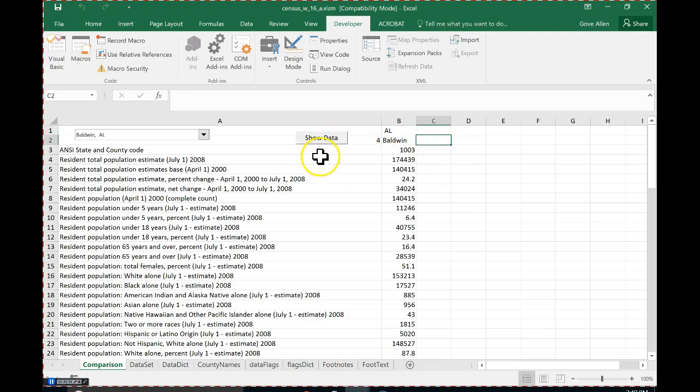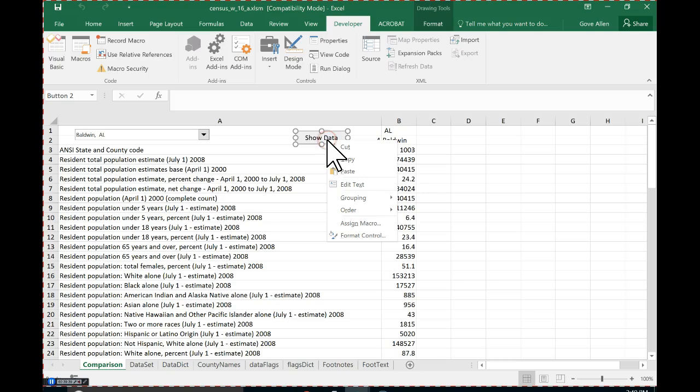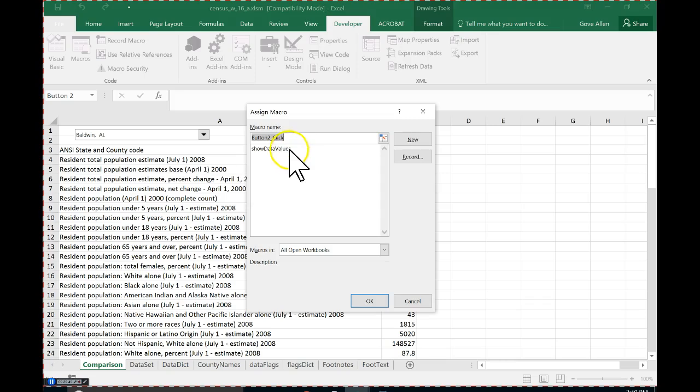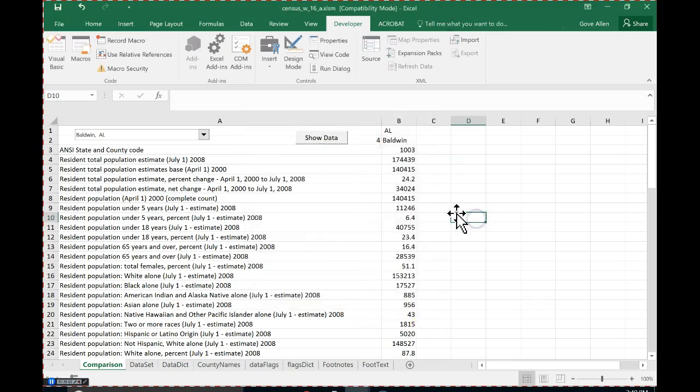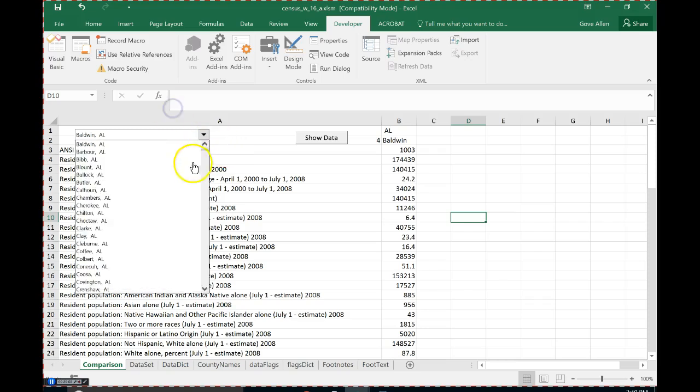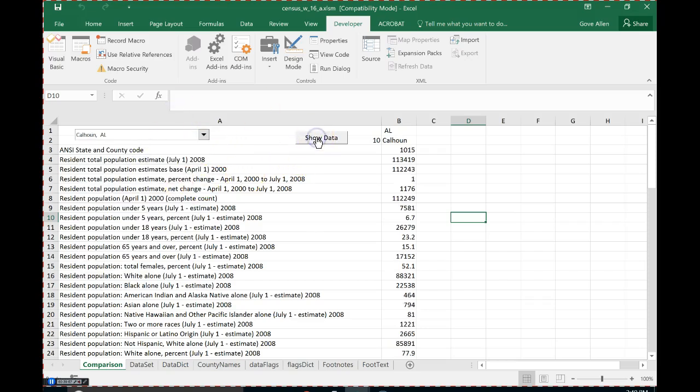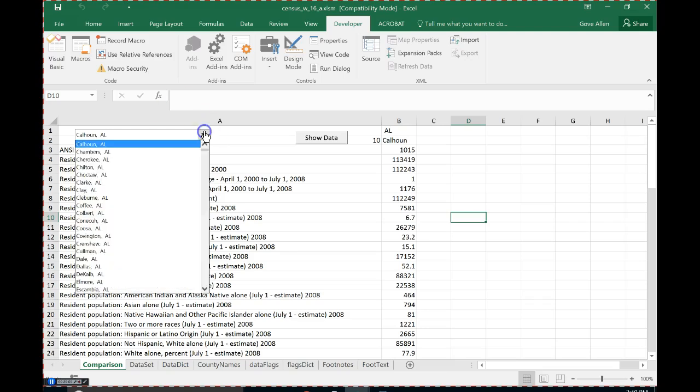It's probably time to hook that code up to our button. So let's hook the code up to the button so you can play with it, and then I'll go back to the code for those of you that are still putting that code in place. Here's how I hook that sub-procedure. Now the procedure is written, I can hook it up to this button. Right-click the button and choose Assign Macro. It'll give you the list of the macros. There's only one. Should be easy to find. And say OK. Click off the button, and now it should be good. Choose a different county, and then bring in the data and it brings that data in.